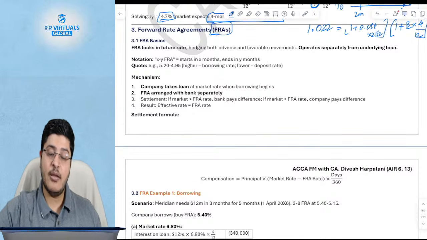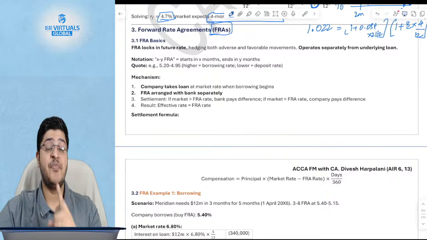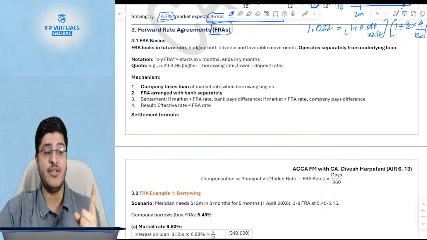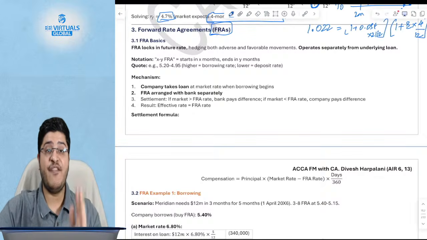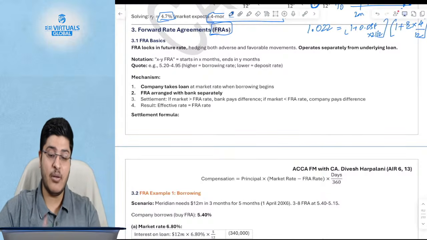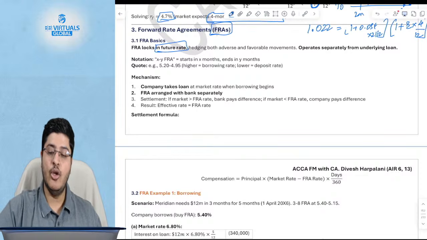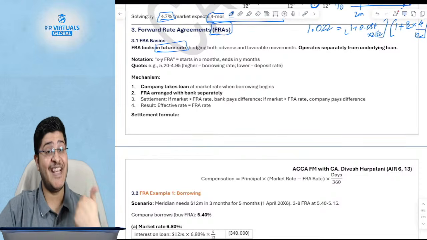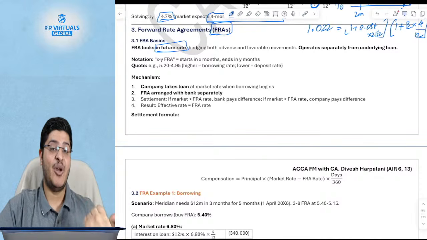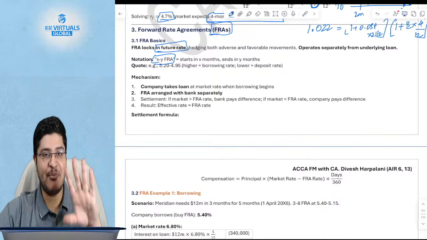The FRA is the first way to hedge the interest rate risk. Remember, we also hedge the foreign exchange risk using forward rates. FRA is not equivalent, it's a parallel to the forward contracts for foreign exchange rates. What happens here? You lock in the future rate. Just the way you locked in the exchange rate in foreign exchange forwards, you are going to lock in the future rate.